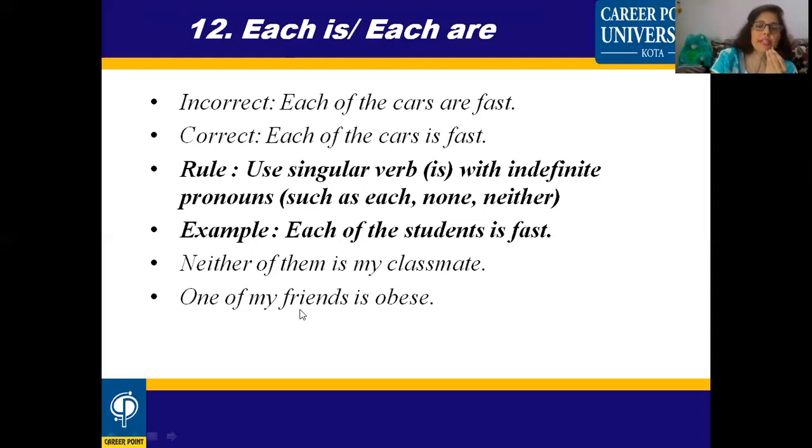"One of my friends is obese." So friends here is a plural noun, but still what are we using? We are using "is". Why? Because one of my friends means we are talking about only one, not all the friends. So that's why the singular verb is used. Then we can see the words each, none, neither, one of my friends, like that.